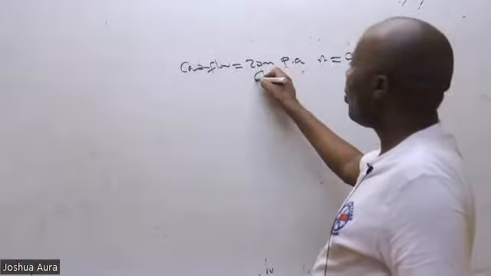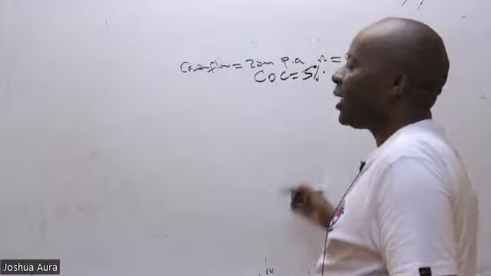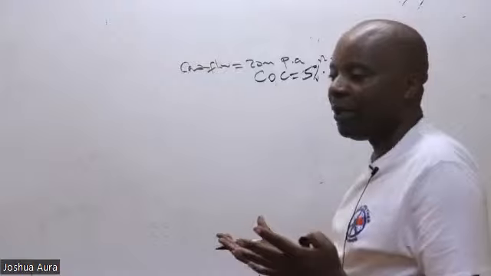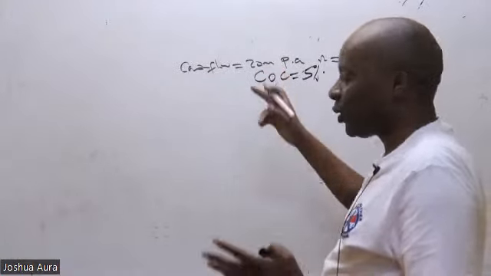And then he tells you that the required return, the cost of capital, is, for example, 5%.